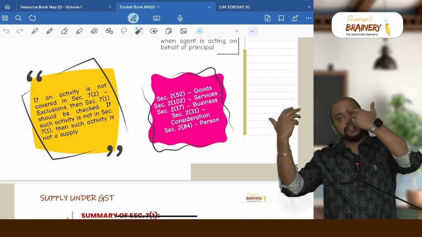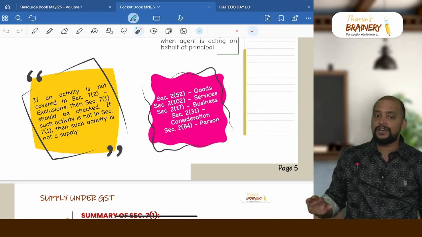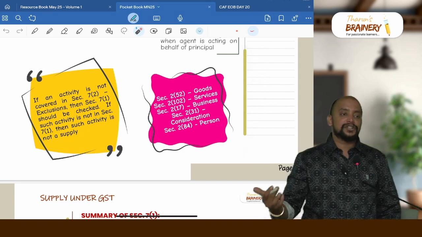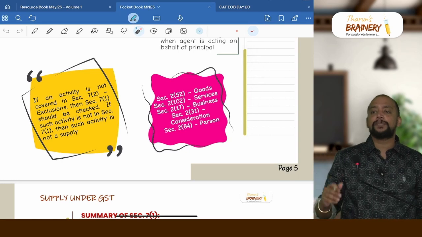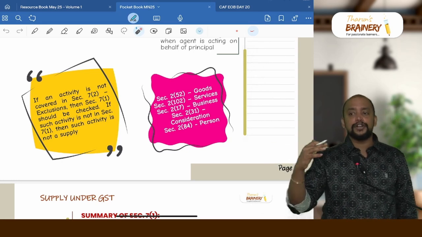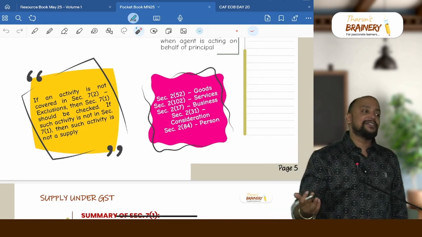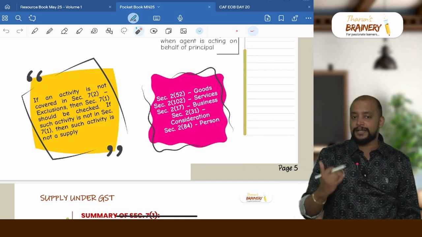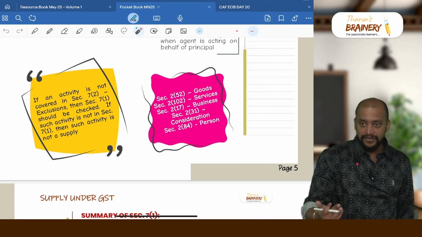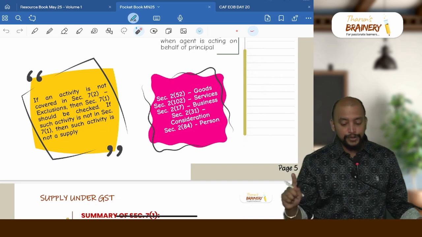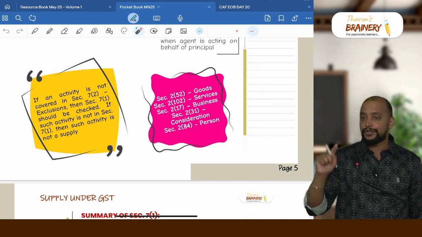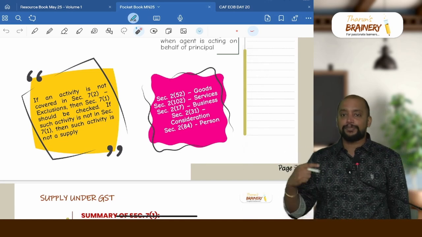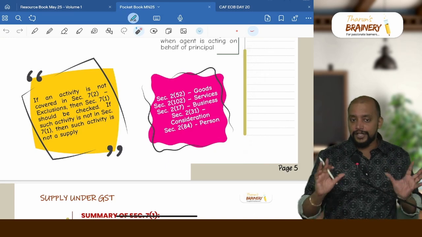If it is not covered under 7.2 as well as not covered under 7 subsection 1, consequently the activity is not a supply. But whenever the activity is in 7 subsection 2, that is excluded from supply, we need to write it as neither supply of goods nor supply of services. But suppose the activity is not in 7 subsection 2 and also not in 7 subsection 1, you should write it as not a supply because it is not covered under section 7. And whenever it is covered in 7 subsection 2, there clearly we need to write: as per 7 subsection 2 read with schedule 3 of the CGST Act, the said activity is neither supply of goods nor supply of services. That is the technical jargon that we need to use.